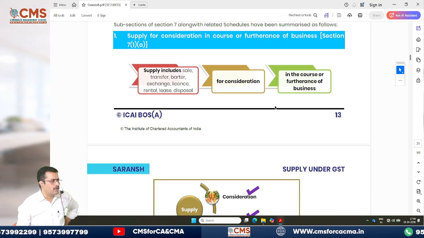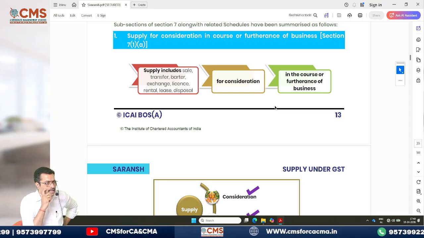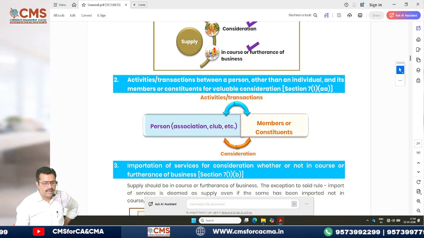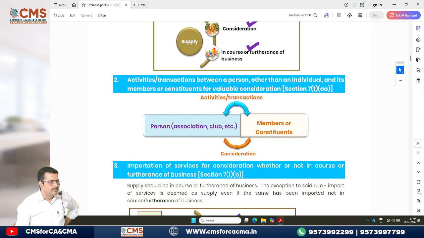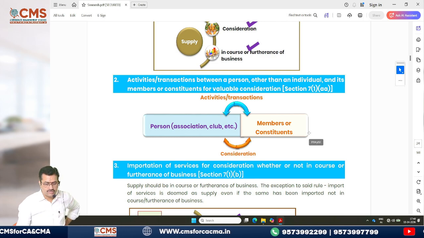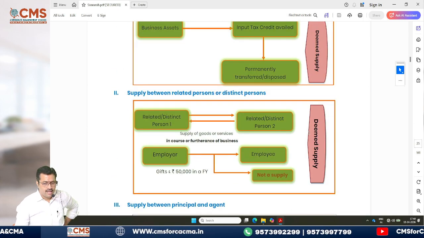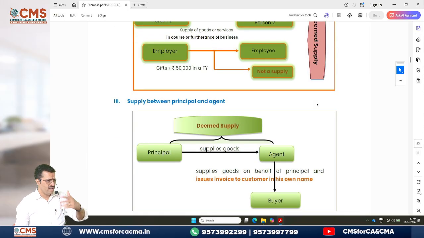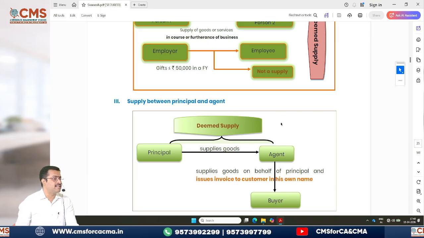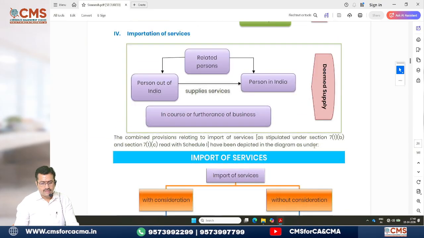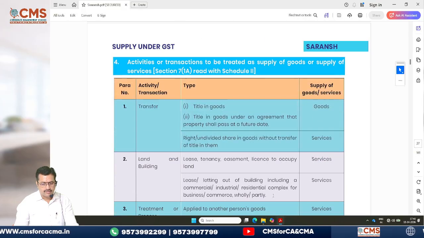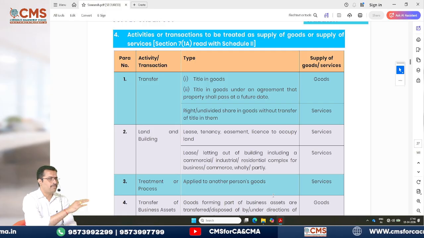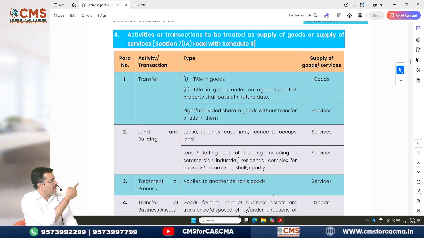Supply includes transfer, barter, exchange, sale, everything. We discussed persons, member to the club, unincorporated association, importation of service, permanent transfer or disposal of business assets, related or distinct persons, principal and agent. Then import of services. Then activities: if ownership transfers, it becomes supply of goods, otherwise supply of services. These are the lists he has given.